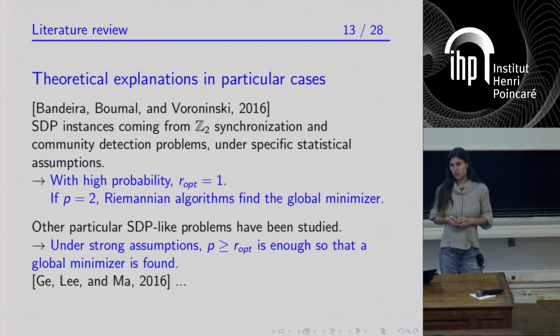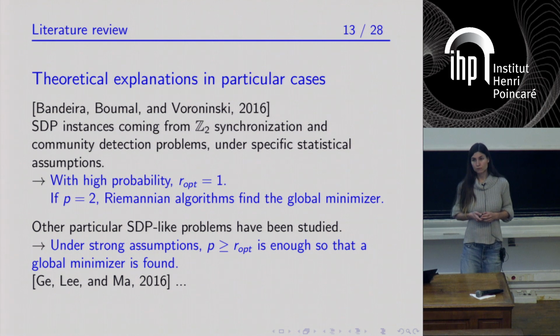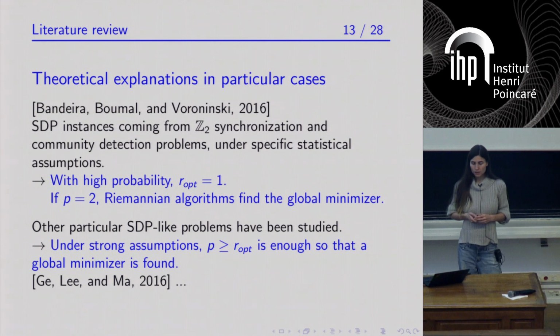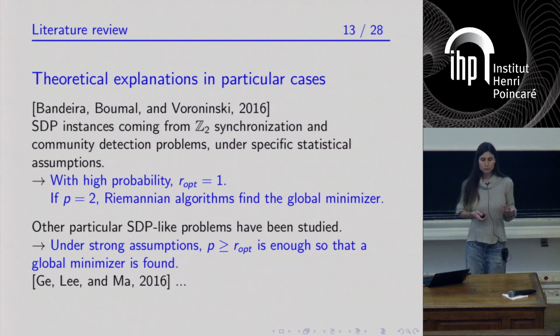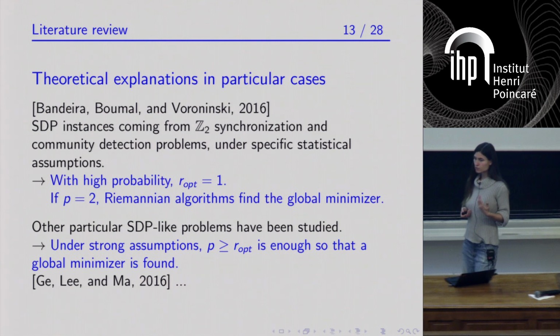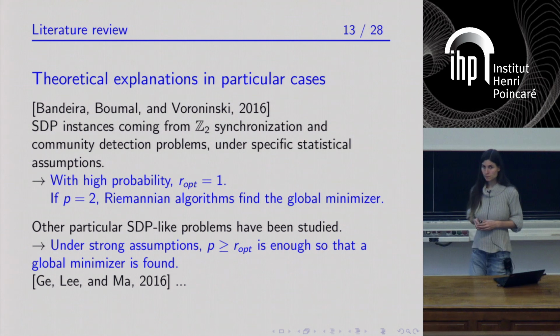And in specific settings, this can be theoretically explained. The main setting is due to Bandeira, Boumal, and Voroninski. They studied semi-definite programs coming from inverse problems that are called Z2 synchronization and community detection.